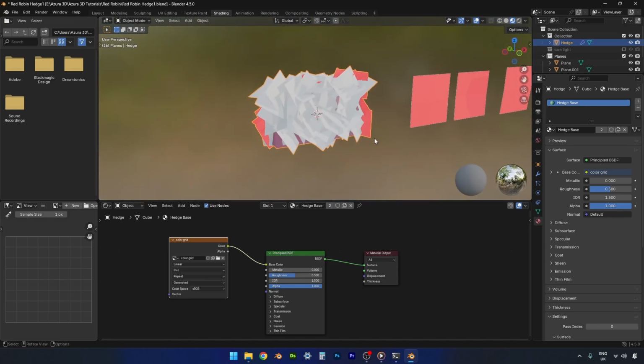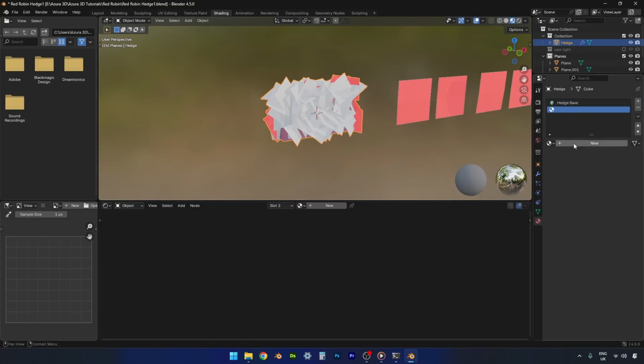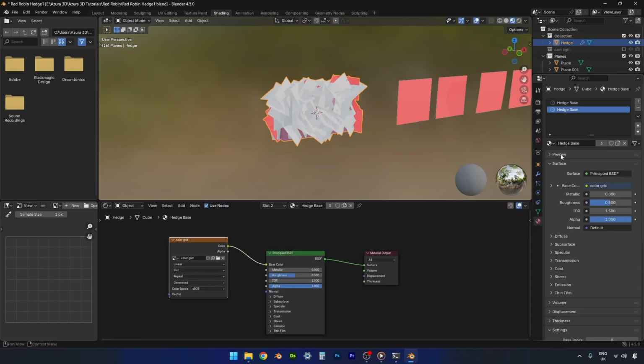Which means that our image has been applied, but we've got no UVs yet. If we add a new material slot, and then select Hedge base again, this time we'll create a new user and we'll change the name of this to Hedge Planes.